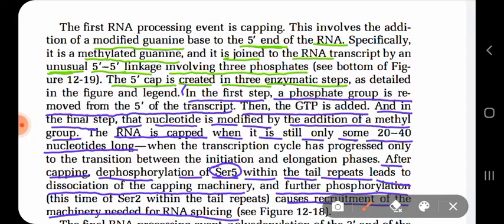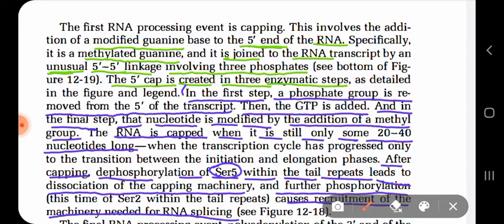So they are saying here what I have said just now: at serine position number 5 of the tail of RNA polymerase 2, when it is phosphorylated, the capping factors come and carry out the capping process at the extreme 5' end.